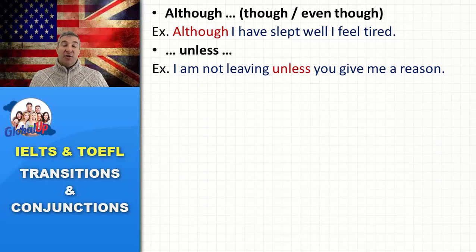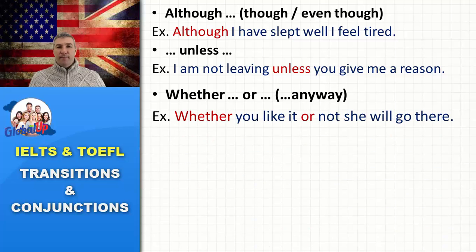Let's take a look at another conjunction. Unless. It is used to set a condition. Let's take a look at the example. I'm not leaving here. I'm not leaving unless you give me a reason. Okay? Or it could be, I'm not leaving this place unless you tell me the name of the person who was here. Unless you give me this person's telephone number. Unless you tell me the secret, I'm not leaving. Okay? It's a condition.